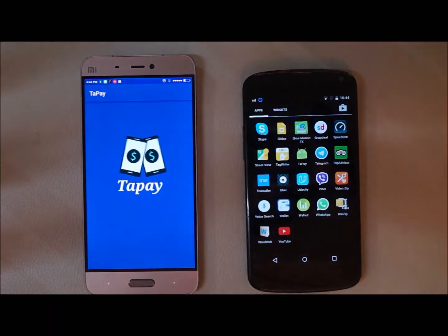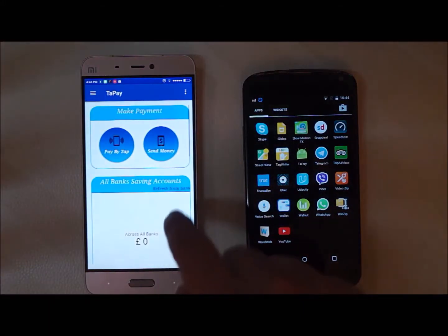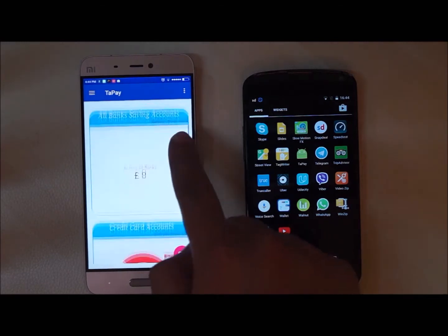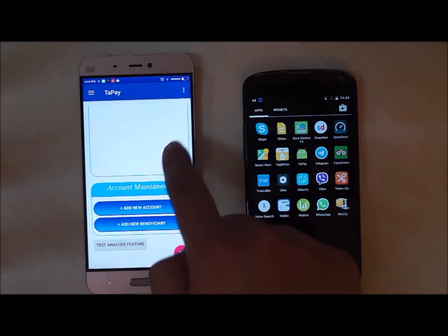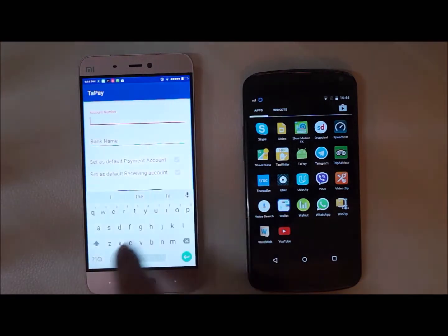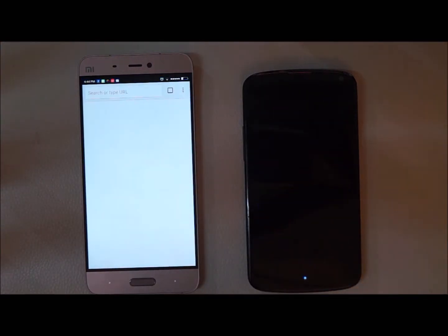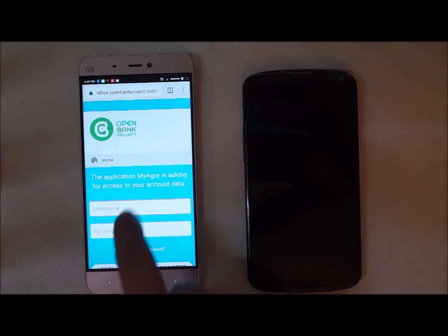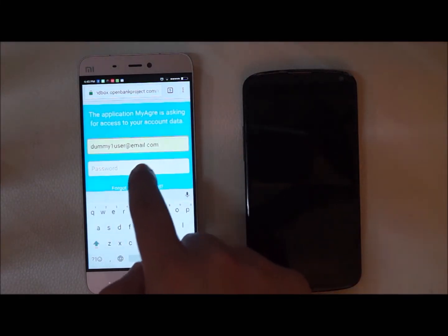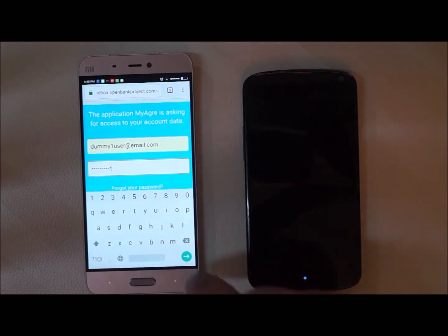Tapay is an easy-to-use application that allows fund transfer between two people with just a tap of their phones. It uses NFC technology to get the payee details by just a tap of two phones, and the payer can then initiate the transaction using PSD2 API at the backend. Any new bank account added requires one-time user authentication through the user's bank, and an API key is generated for the application.